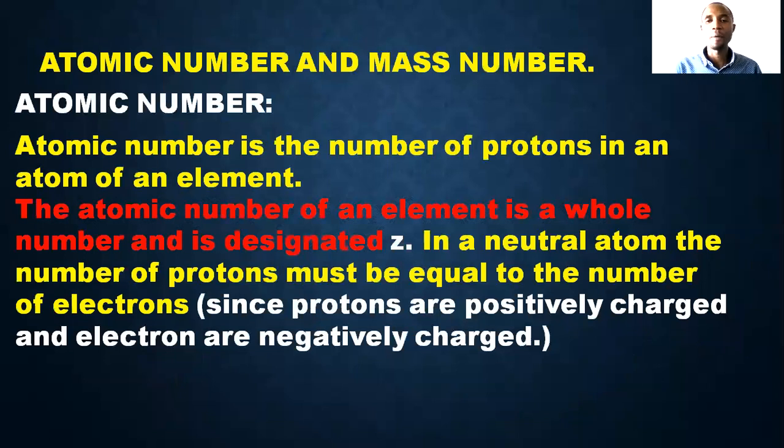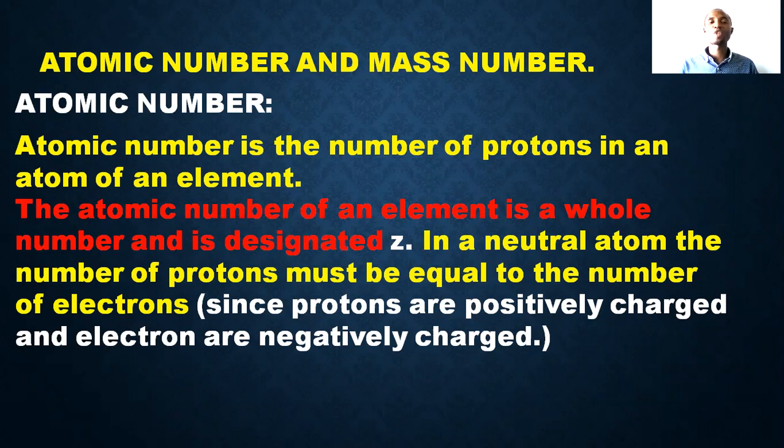Okay, what is now mass number? Because we are talking about protons, neutrons and electrons, we should understand what atomic number is and what mass number is. So what is atomic number? When you hear about atomic number, it's telling you about the number of protons in the atom of that particular element. The number of protons is the atomic number. Simple. The atomic number of an element is a whole number and is designated as Z. We use Z to represent atomic number.